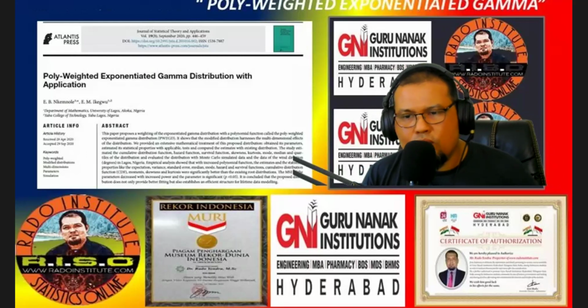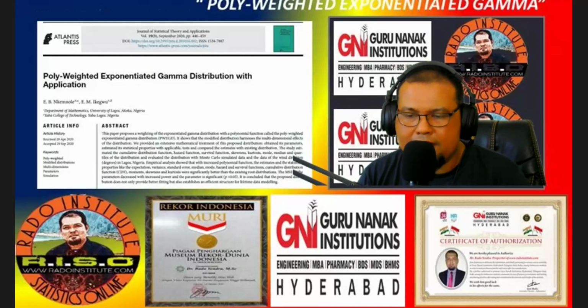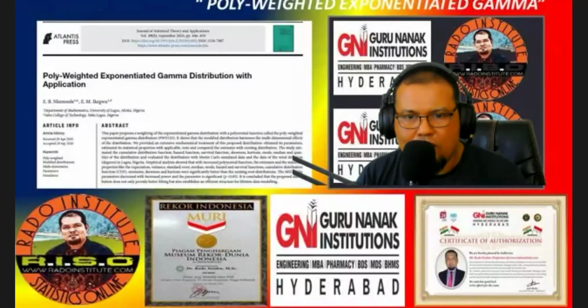Radho Institute and Guru Nanak Institution will collaborate to discuss some probability modeling that was published in an international journal. Okay, let us open the research article that we are discussing this time.